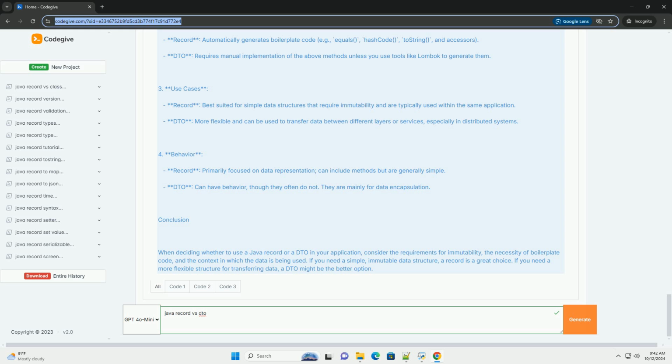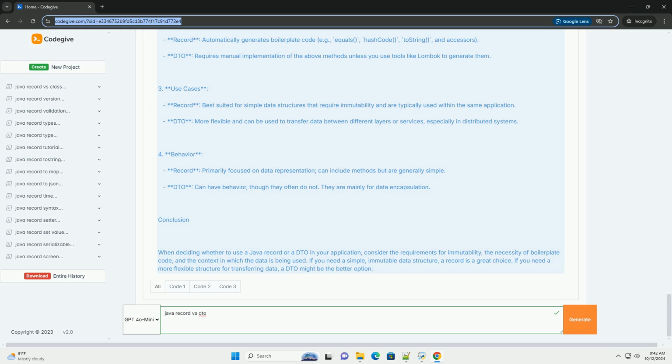3. Use cases. Record, best suited for simple data structures that require immutability and are typically used within the same application. DTO, more flexible and can be used to transfer data between different layers or services, especially in distributed systems. 4. Behavior. Record, primarily focused on data representation, can include methods but are generally simple. DTO, can have behavior, though they often do not. They are mainly for data encapsulation.